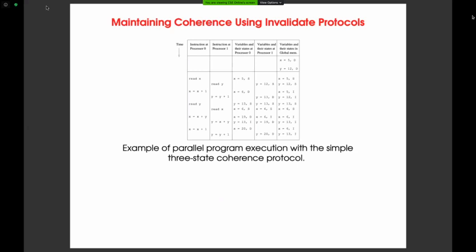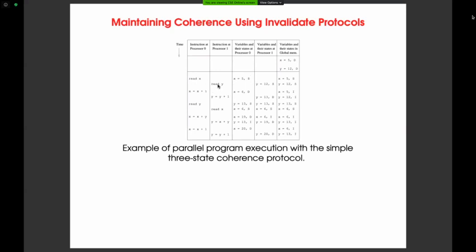Okay, so this is one example, given what I mentioned just now. Suppose X and Y are not D, in the sense that they actually belong to memory. D means modified. If the processor wants to read X, its status becomes S, with the value X equal to 5. S means shared.